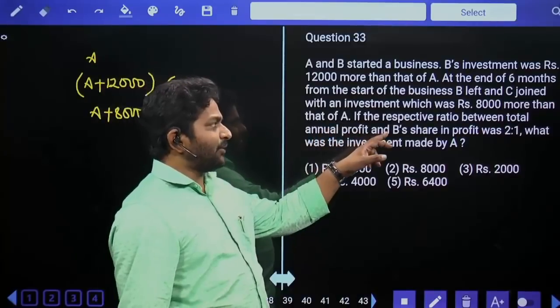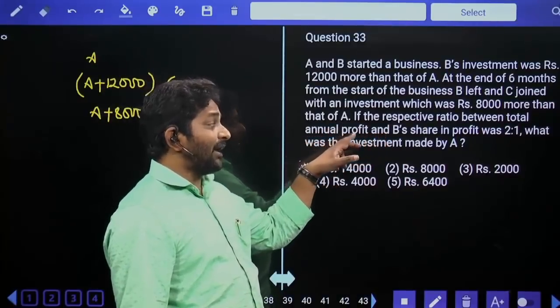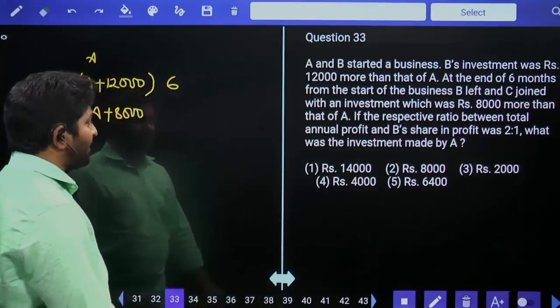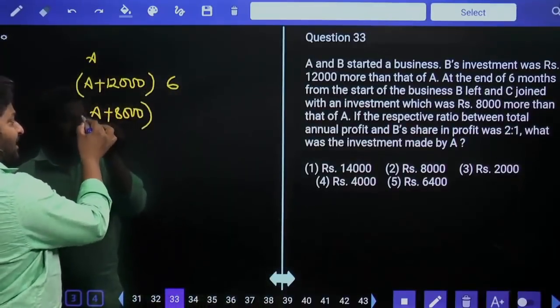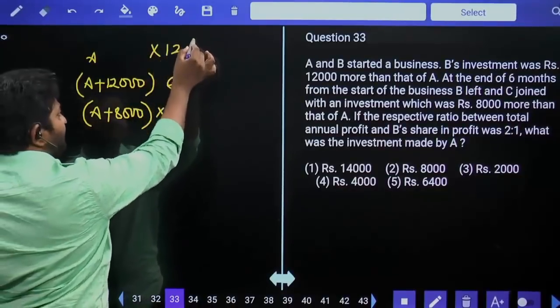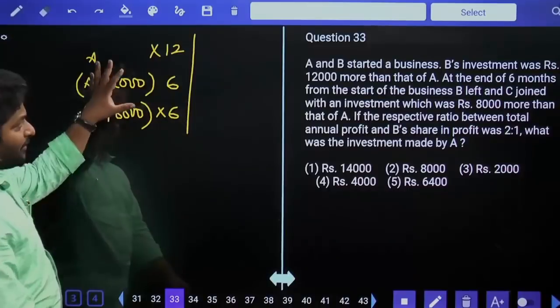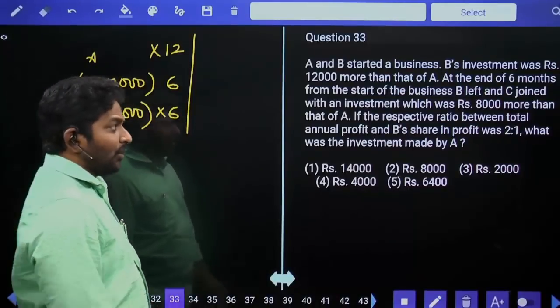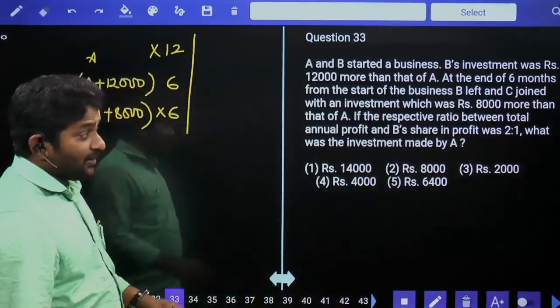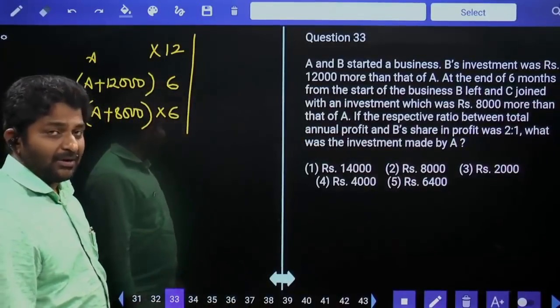If the ratio between total annual profit and B's share in profit is 2:1, that means C invested for 6 months, A invested for 12. This is going to be the profit sharing ratio. Total profit is 2 parts and B's profit is equal to 1 part.